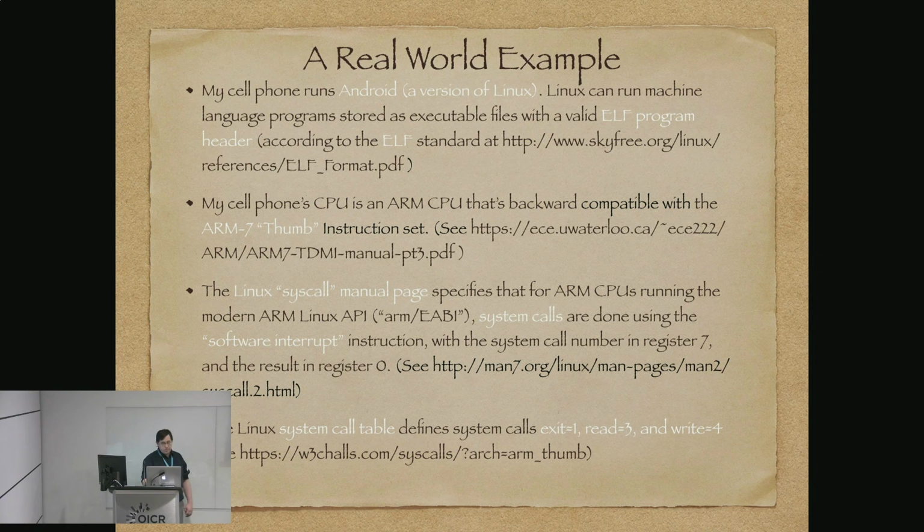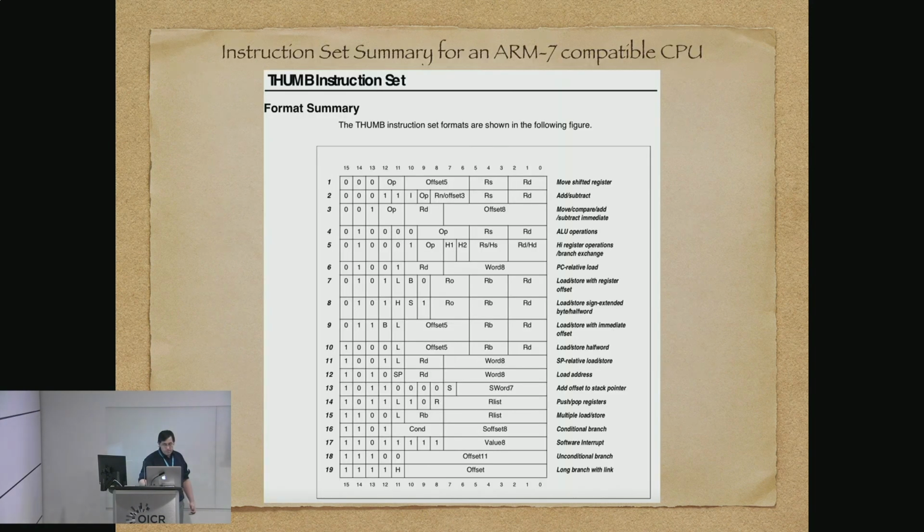Specifically, you use the software interrupt instruction with the system call number in register 7, and the result ends up in register 0. And there's a system call table that defines system calls exit, read, and write, which are ones that we will need. And as an example of the sort of thing that you're looking at, this is what the instruction set summary for an ARM7 compatible CPU looks like. And those are the actual bit patterns that you can plug into a program with the right header, and it will run.